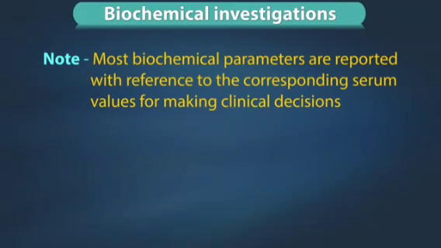Also, please note that most biochemical parameters are reported with reference to the corresponding serum values for clinical decisions made of those parameters.